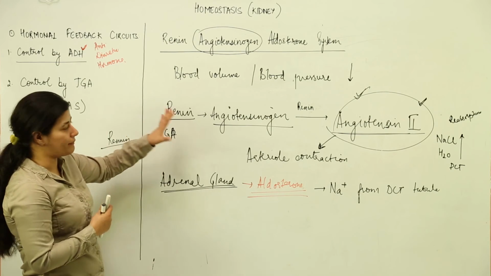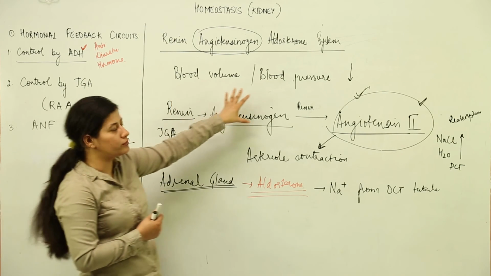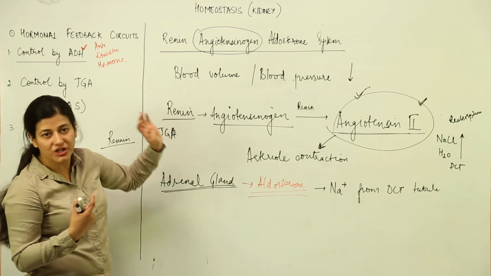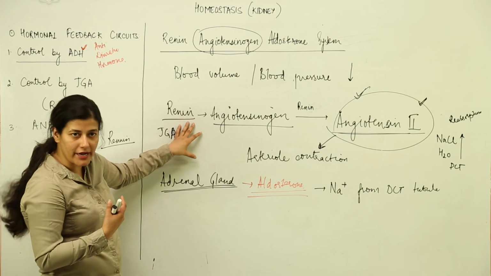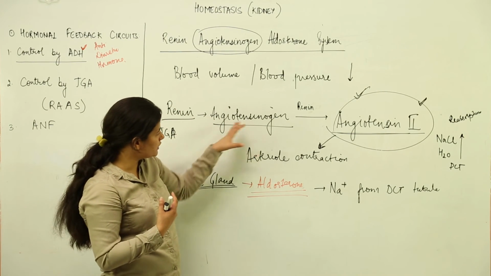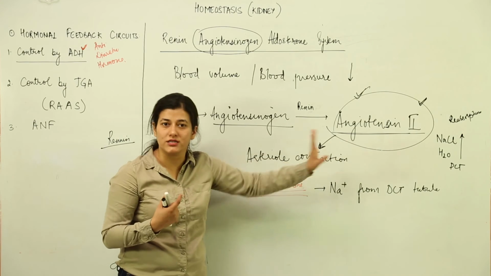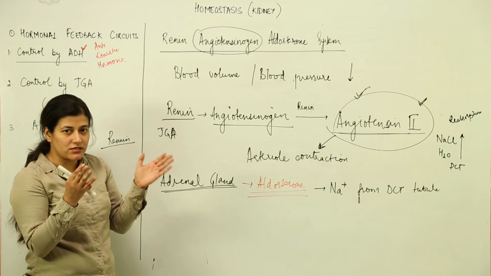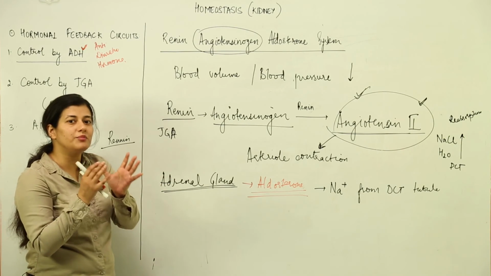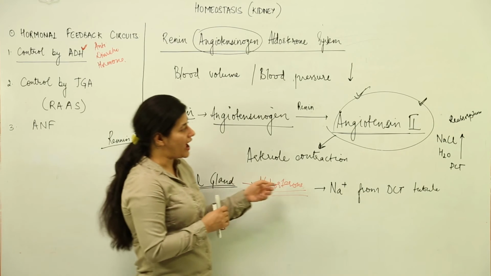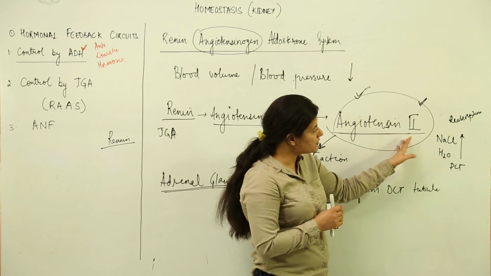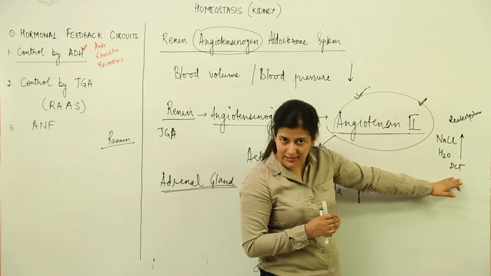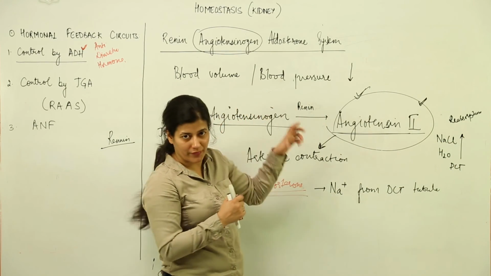We have seen what happens first of all: lower blood volume or blood pressure is perceived by the juxtaglomerular apparatus. The juxtaglomerular apparatus releases renin, which converts a plasma protein, angiotensinogen, to angiotensin 2. Now once angiotensin has been formed inside the blood, there is a contraction in the arterioles so that the blood pressure is restored. Apart from that, this angiotensin 2 brings about reabsorption of sodium chloride and water from PCT so that the blood volume is restored.